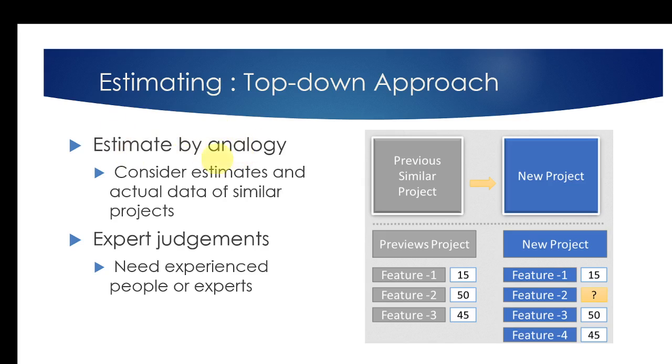That approach is called cost by analogy, which means costing or estimating by looking at similar projects that we have already done. Expert judgment means we rely on experienced people who have been involved in that kind of project to come up with a high-level estimate. Anyway, this is the top-down approach, therefore it will be a very high-level cost or estimation.